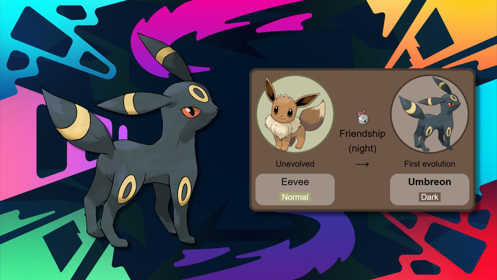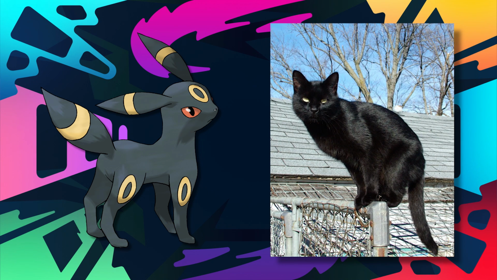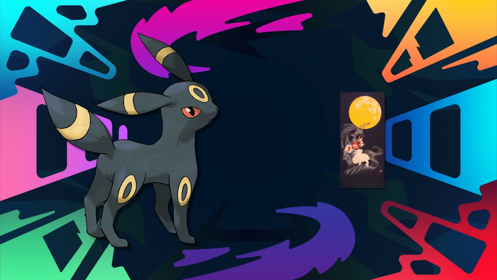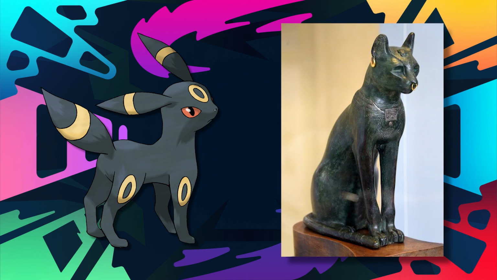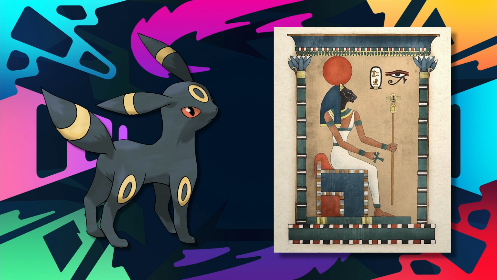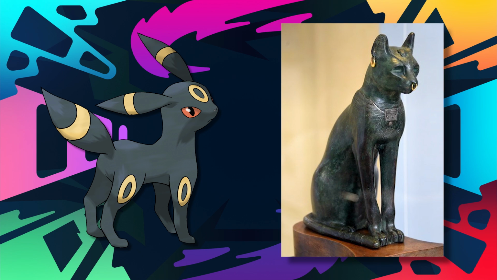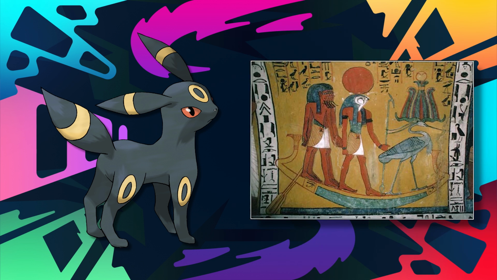Umbreon's origin case is a bit of a mystery. I've seen people say it's based on a black cat, or possibly from the Eastern Asian legends of the moon rabbit. Its rings seem to have drawn inspiration from Egyptian lunar markings and jewelry that have been associated with animal sculptures, such as the cat statues of the Egyptian goddess Bastet. Bastet was originally a lioness warrior goddess of the sun throughout most of Egypt's history. She was later changed into the cat goddess seen today. She was seen as a defender of the king, along with other deities like Ra, the sun god.